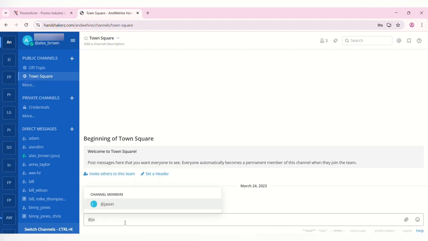You can tag your team members in channels, reply to the same messages, creating a single discussion thread, or even save it to remember for future use.